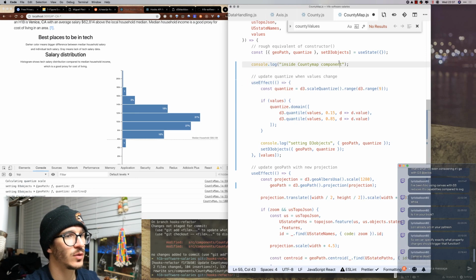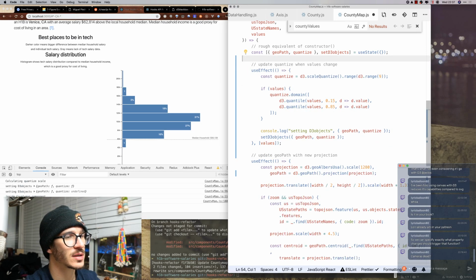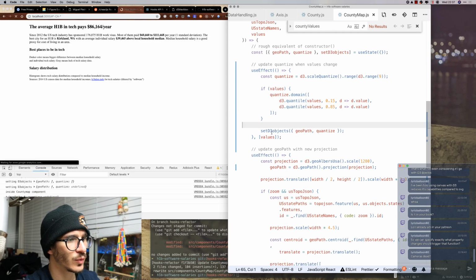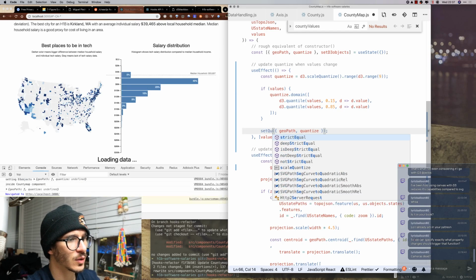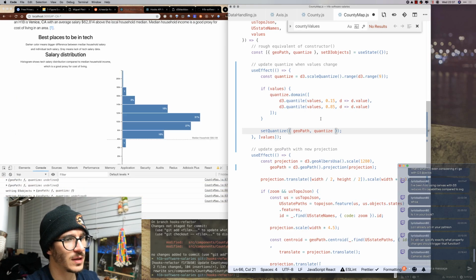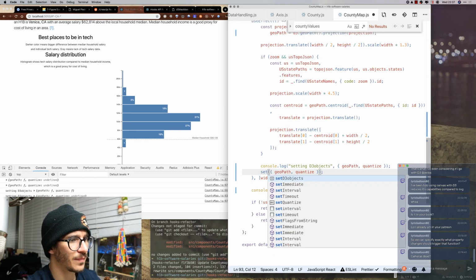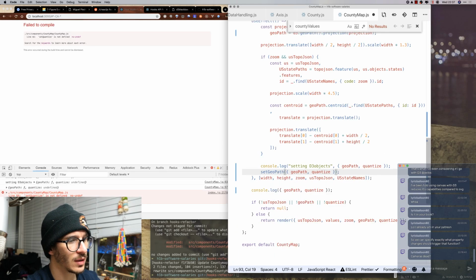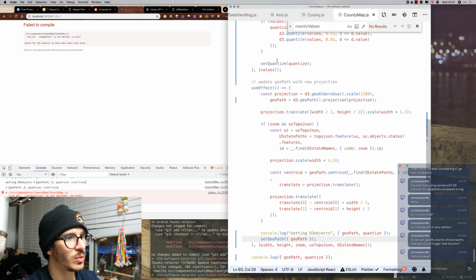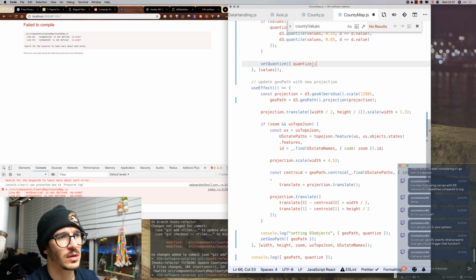So what can we do instead of rewriting state? Instead of rewriting state, we can say set quantize and feed in just the quantize scale, and we're gonna have set geopath, and we're gonna set just the geopath, and they need to be objects because, you know, weird things were happening before.